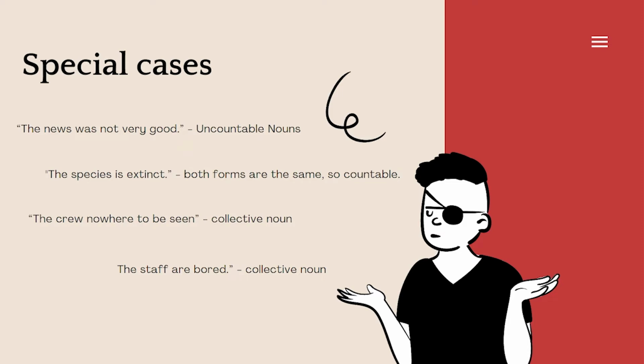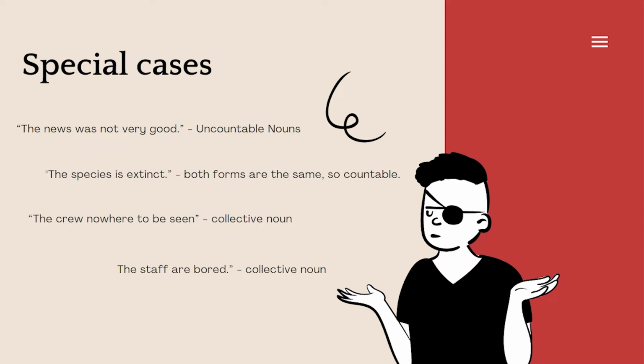And then, the species is extinct. The species is unique in some way because singular and plural forms are the same, and it is a collective noun. Remember the fish? Depending on the context, a collective noun can become singular or plural.